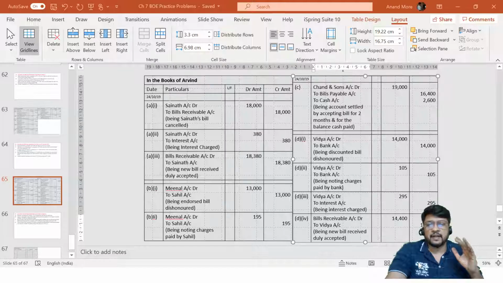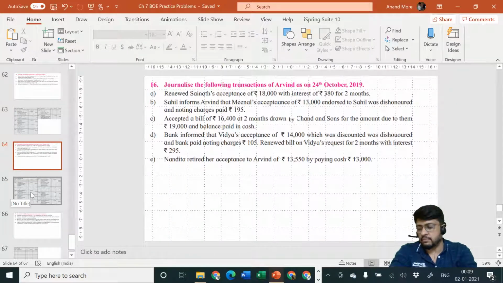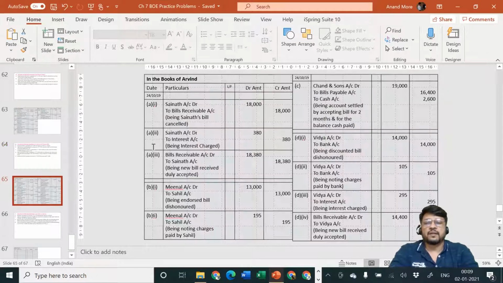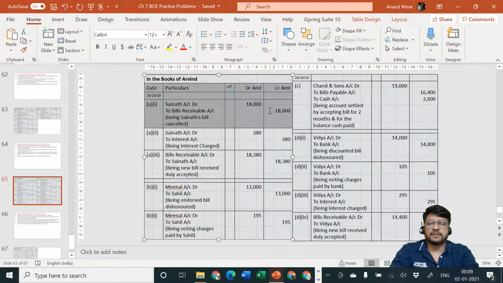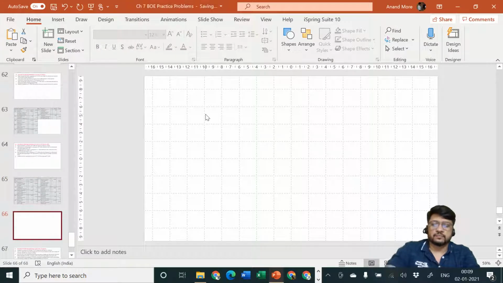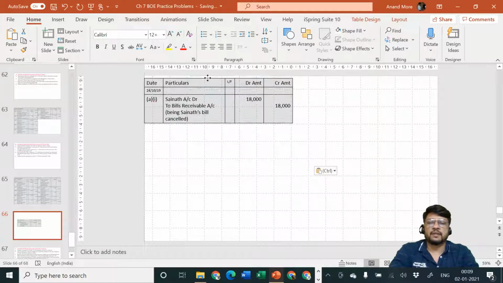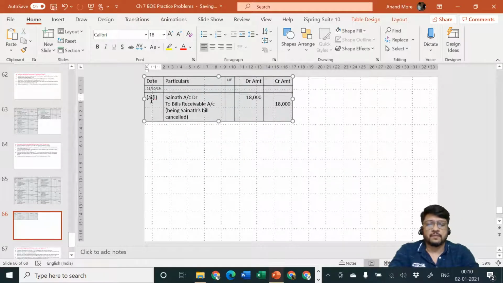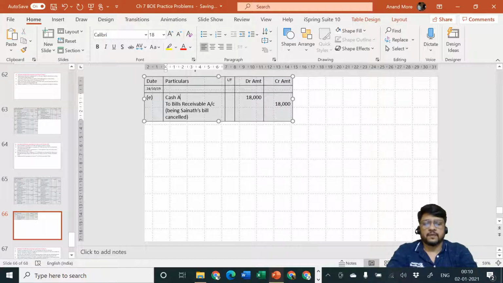Okay, so let us consider entry number E or transaction number E. Let us consider the entries for the same. Let me copy certain things here. Yes, and now I'll consider a next slide. Entry number E I am considering here. Cash is coming in, debit what comes in, cash account debit. A rebate or a discount account debit, because that is what we are paying or we are allowing. A rebate account debit, you can say rebate, you can also say discount, it is okay, one and the same.